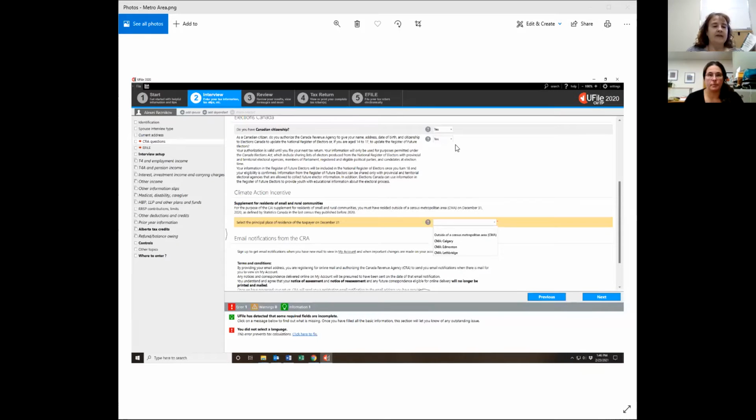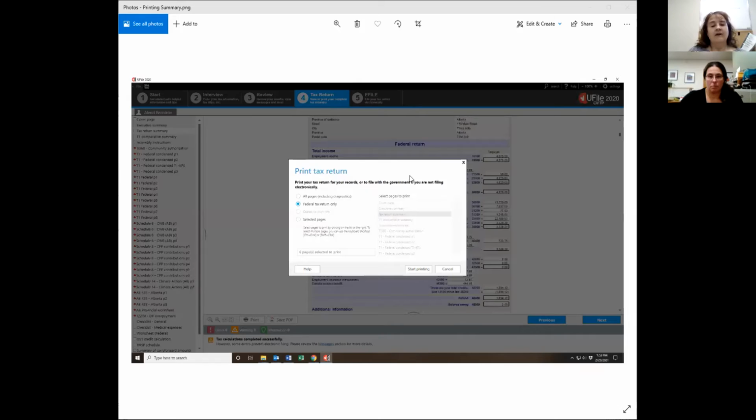So we're going to start with the Climate Action Incentive. I'm just going to share my screen so you can see what I'm looking at. If you live in a rural area, you get 10% more for your rebate, because it's a refundable tax credit. So we just need to make sure we select the right one. We need to click on outside of a census metropolitan area, because the residents of Kneehill County all qualify for that. So that's the Climate Action Incentive.